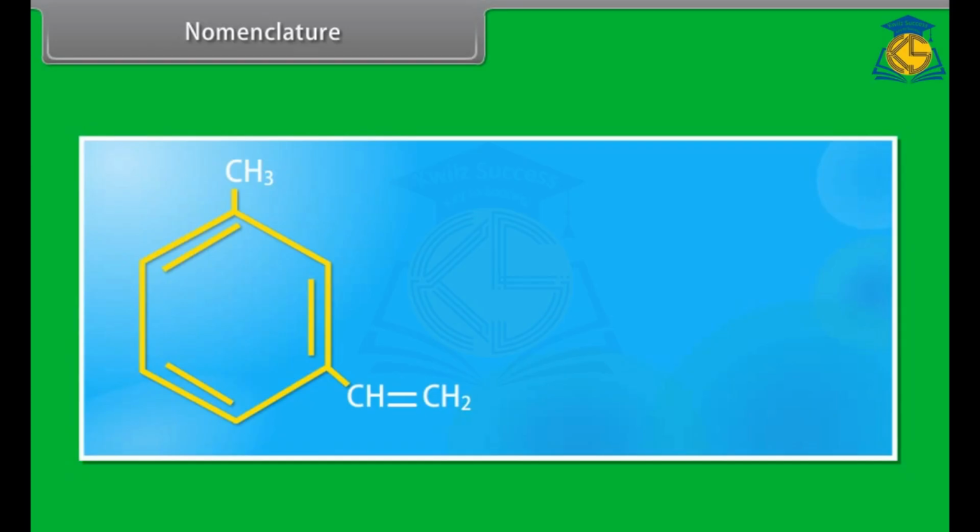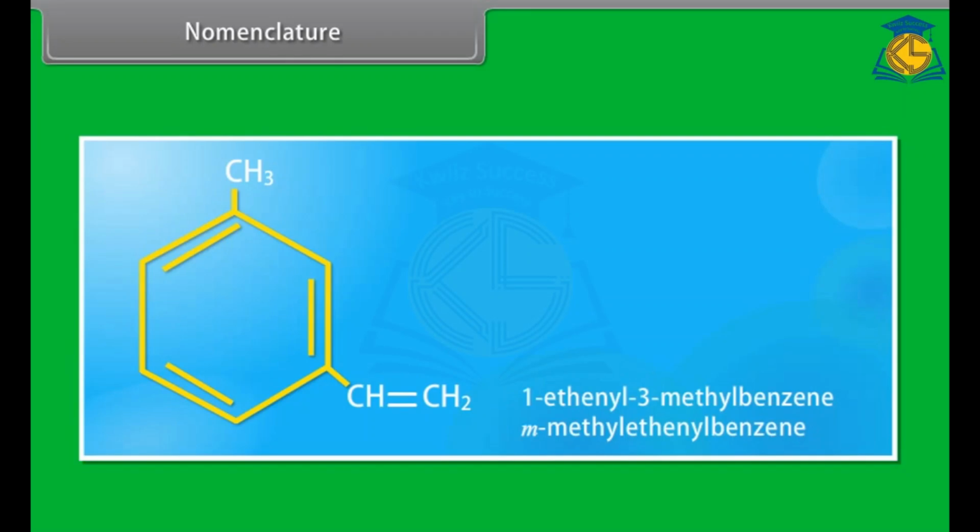Can you name the given compound? It is 1-ethyl-3-methylbenzene, m-methylethylbenzene.